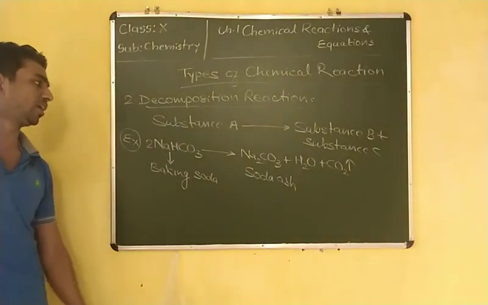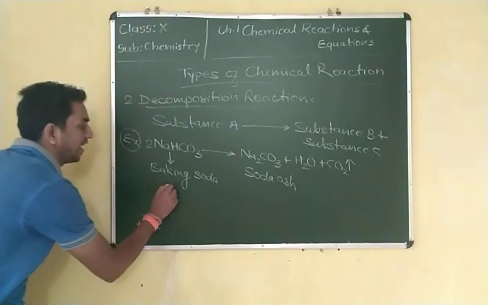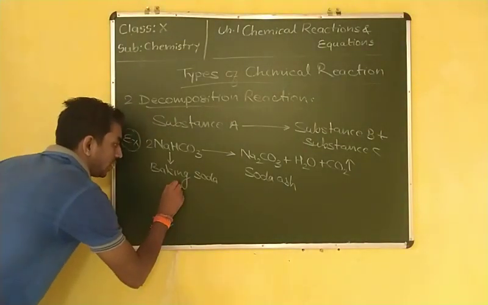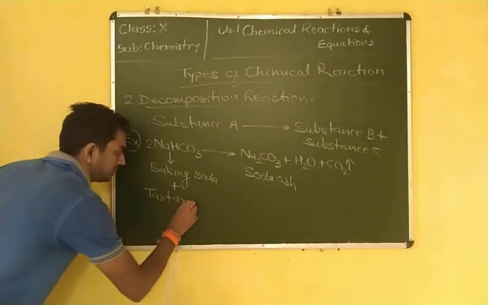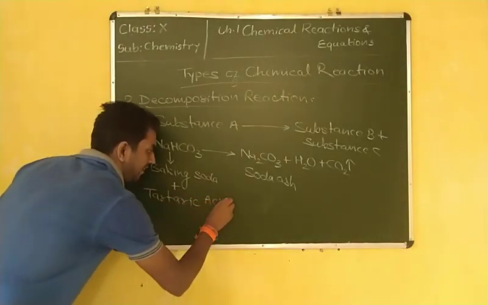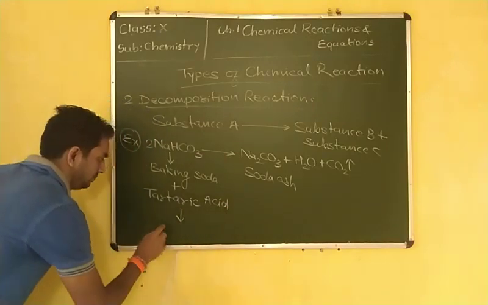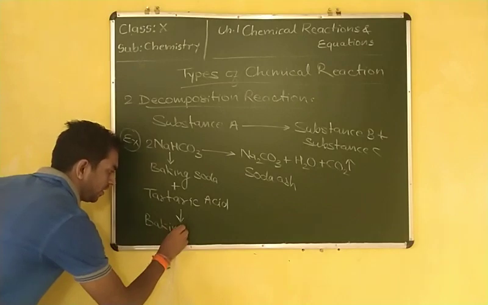Along with baking soda, tartaric acid is used. So when baking soda plus tartaric acid is combined, it is known as what? Baking powder.